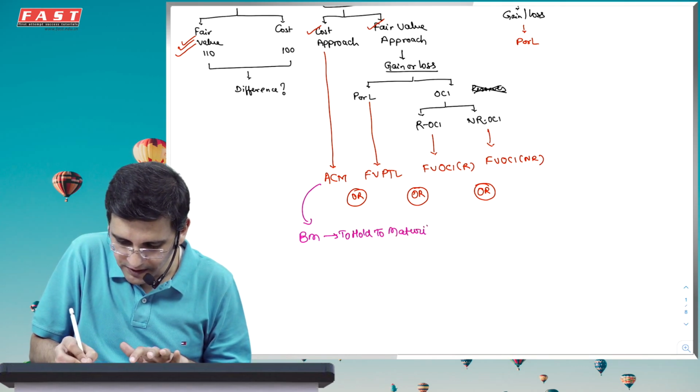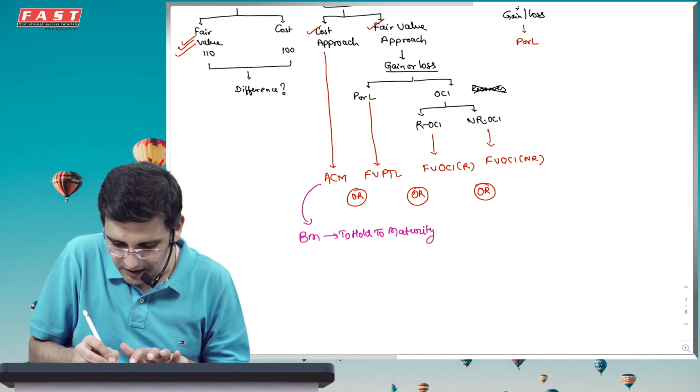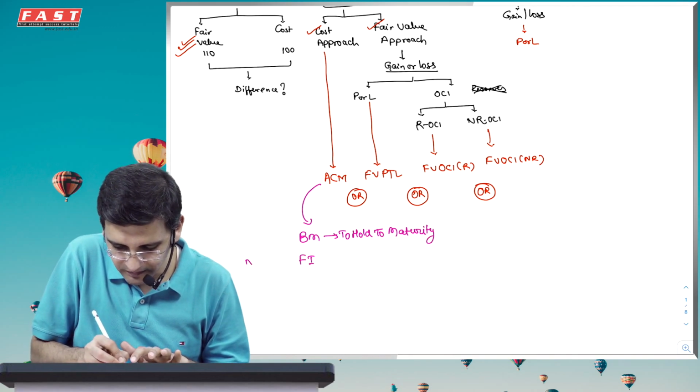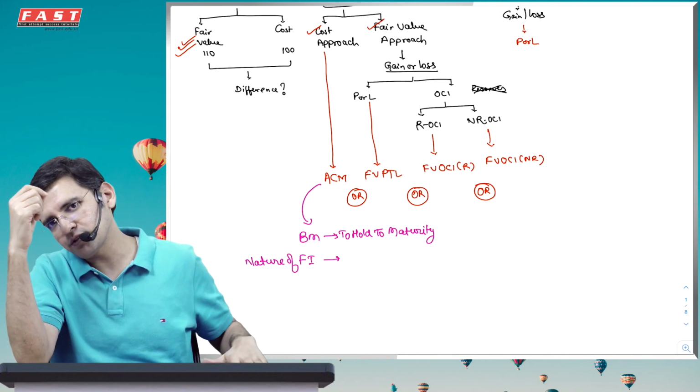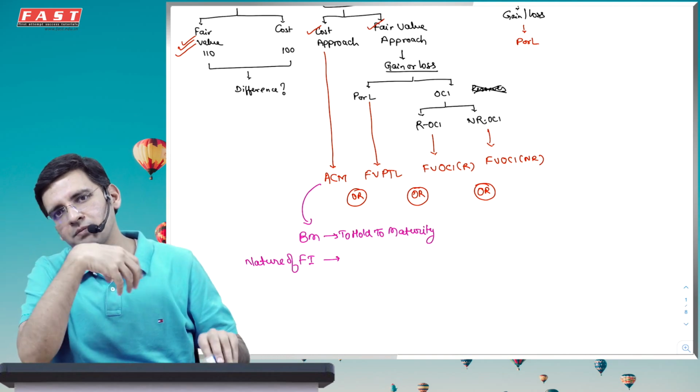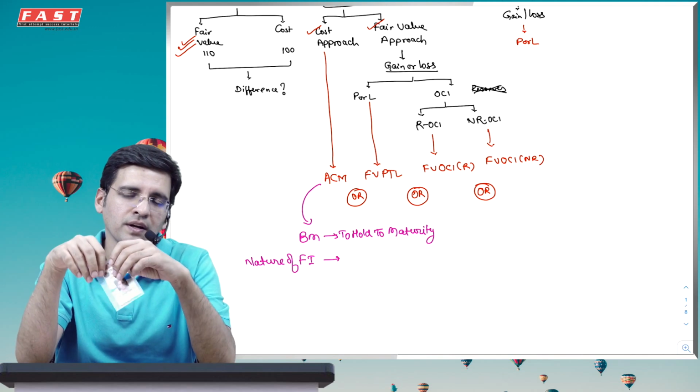And when I say to hold to maturity, it also means what should be the nature of the financial instrument. The financial instrument should also have a nature that it does has a maturity. So the second question is, my choice of method depends on two things. One is what is my business model, and second, what is the nature of the instrument.